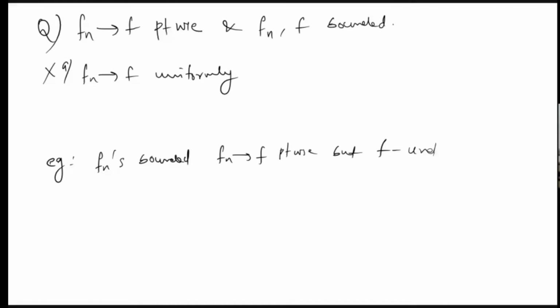We know that if Fn converges to F uniformly, then F cannot be unbounded. So does there exist a sequence of bounded functions converging pointwise to an unbounded function? This is also a common question that can be asked in an exam.